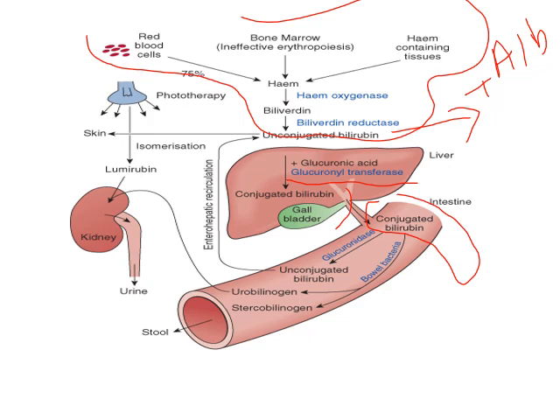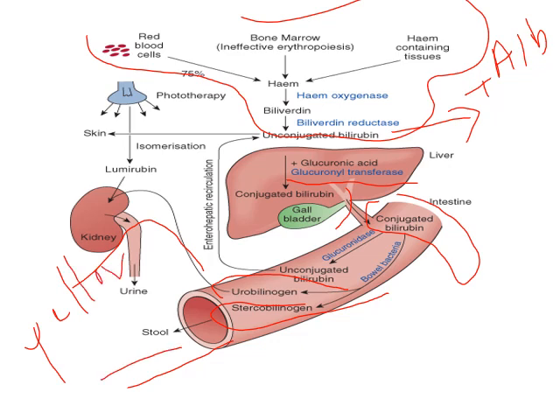The deconjugated bilirubin has multiple fates. Either it can be excreted in the form of stercobilinogen through the feces, or it can be excreted in the urine in the form of urobilinogen. Urobilinogen gives the yellow color to the urine, and stercobilinogen gives the color to the feces. A small fraction of this bilirubin undergoes enterohepatic circulation, goes back to the liver, and these procedures occur again. So this is the overall pathway of heme catabolism.